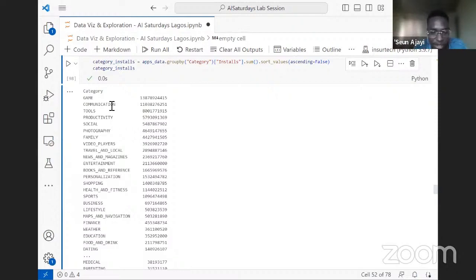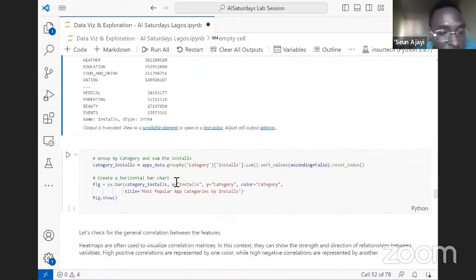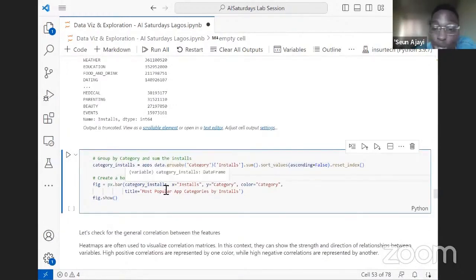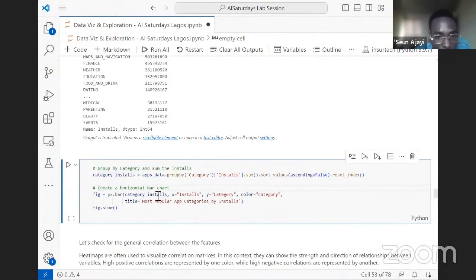Again, this is informative. But of course, visuals will tell the story better, isn't it? So let's try putting this into visuals. Now I'll be using Plotly again because we've agreed that it does the job better. And for Plotly, for a bar chart, we have to pass in the data we want to work with, and the data is this one we just created here, the category installs. Then we pass the X label and Y label.